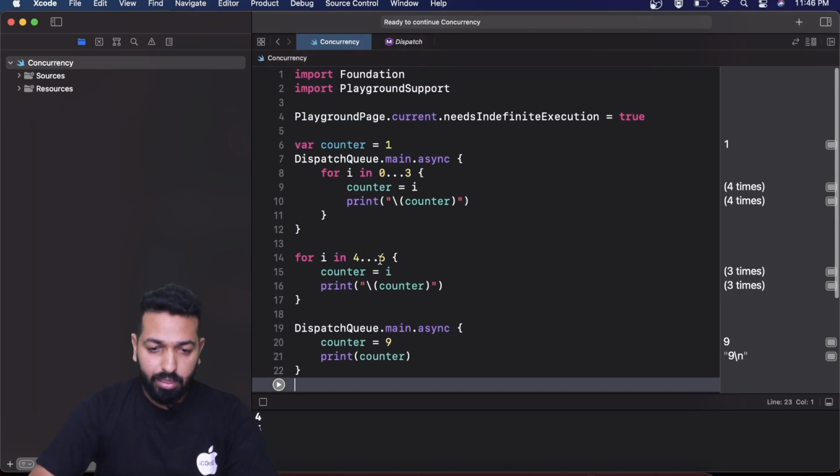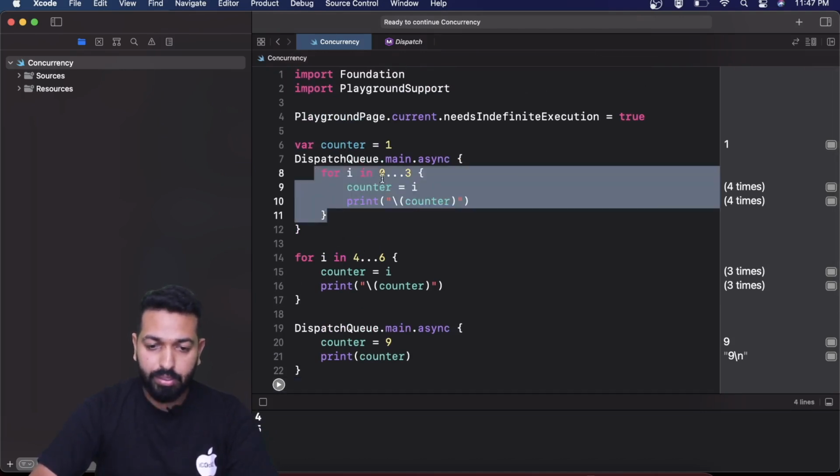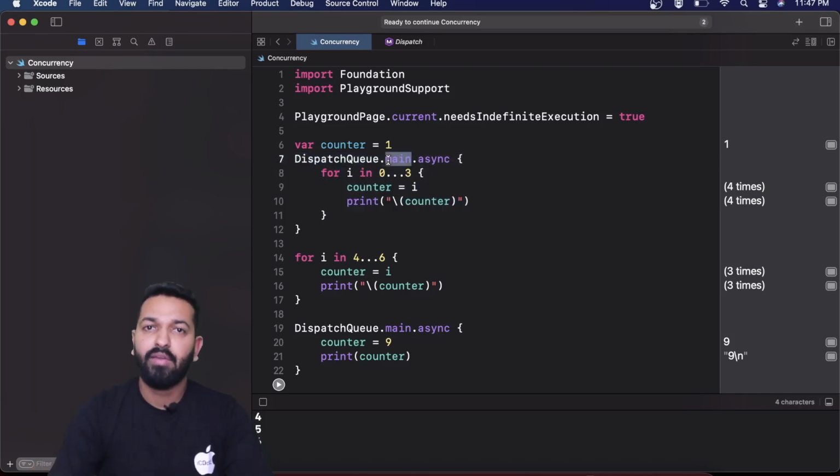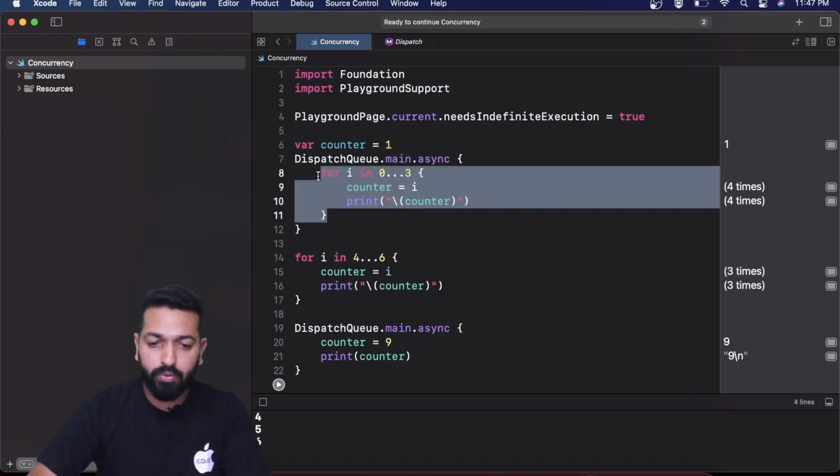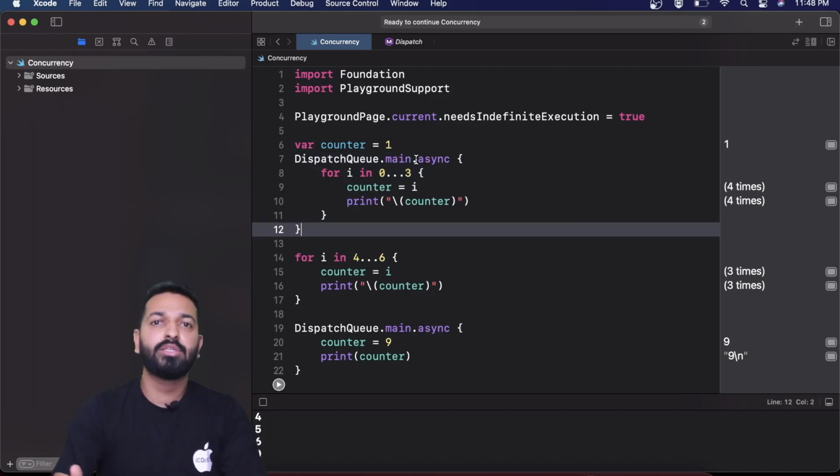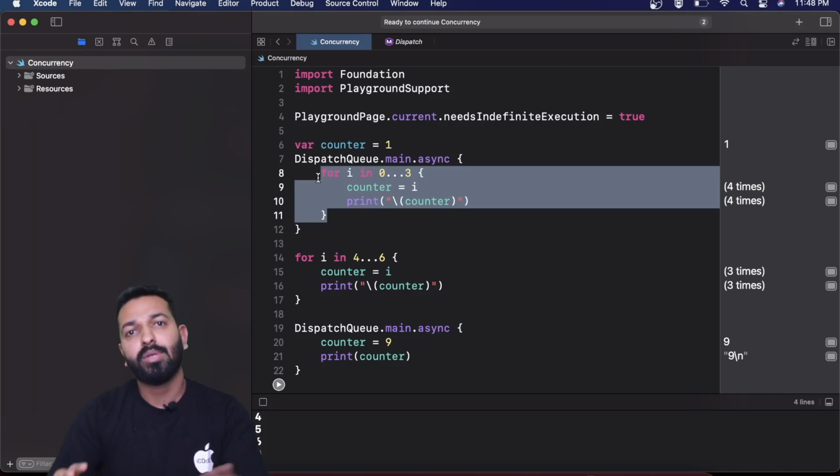So we executed our first loop, the one which is responsible for 0123, on DispatchQueue.main. We haven't discussed what DispatchQueue.main is till now, but I am expecting that you would know what the main queue is, and at least you would know that the main queue is a serial queue. We'll go into details of the main queue, but for now just understand that the main queue is some serial queue. So basically you have submitted this block of code to be executed asynchronously on a serial queue. Now let's remember our discussion related to synchronous and asynchronous. Asynchronous means do not block the current execution. This newly submitted piece of code will be executed separately.